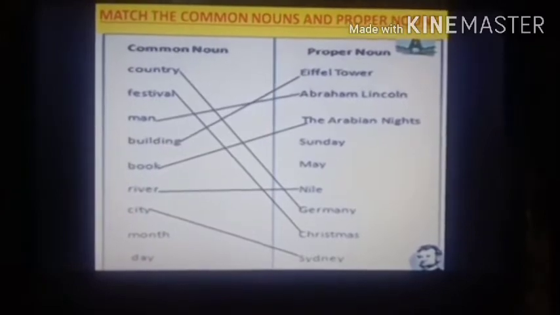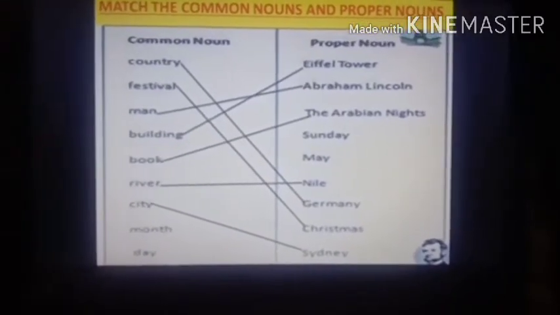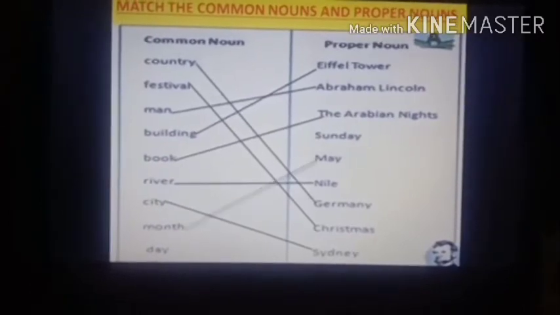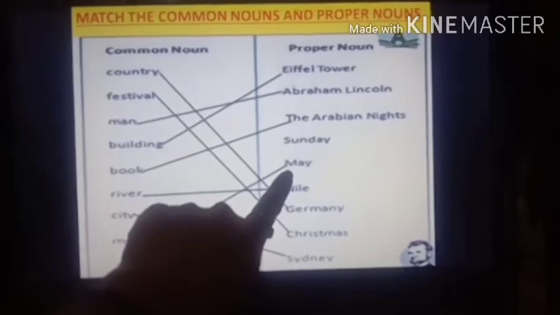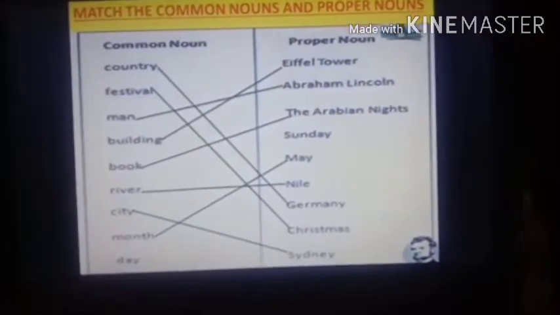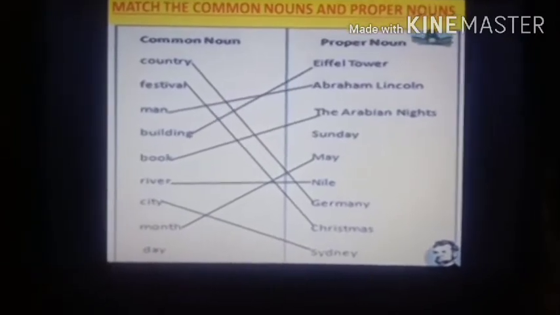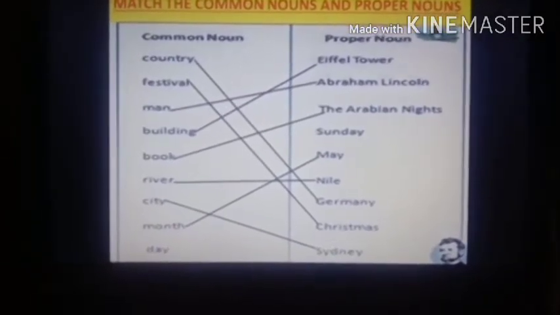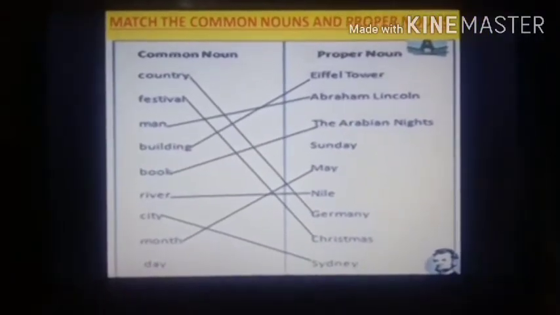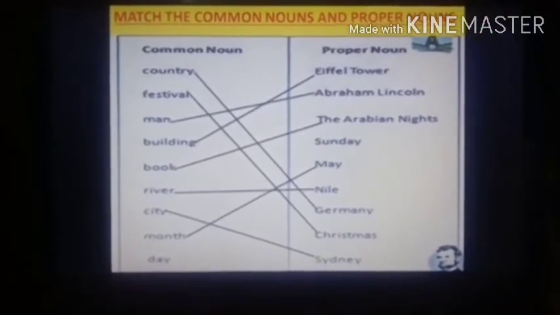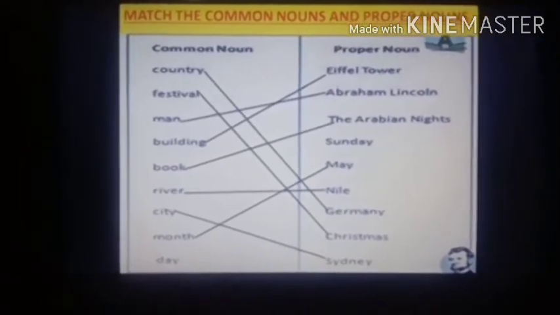Now the next one is month. Month, there is no name given to the month. So month is a common noun. But if I give a name to the month, like say May, so May is a proper noun. This is the name of a month. All the names of the month from January to December are proper nouns because they are the names of months. Okay. Names of festivals, names of months, names of days also like Sunday, Monday, Tuesday, Wednesday. They are all proper nouns because they are the names.